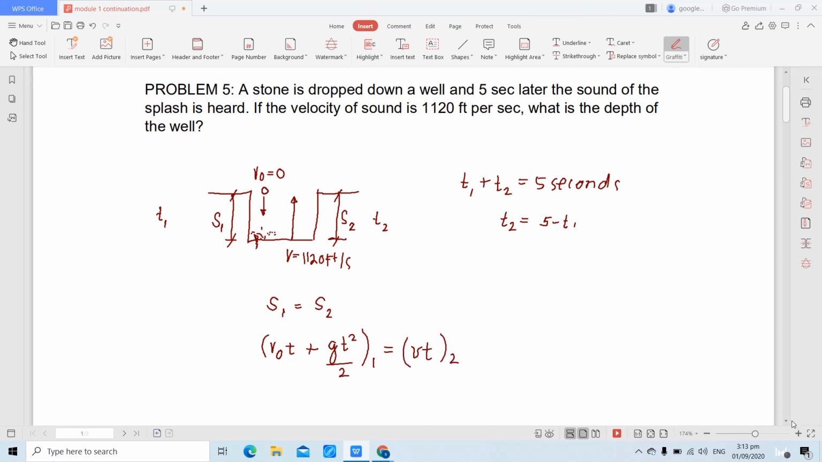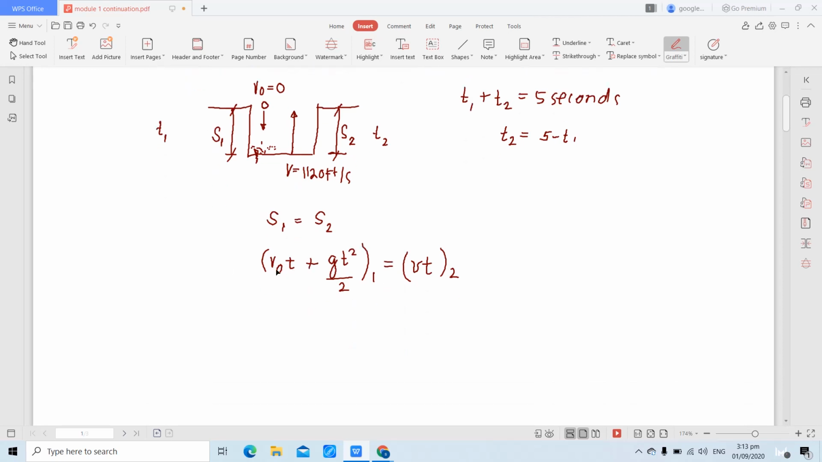So, substituting, first one, ano ba yung initial velocity of the stone? That is equivalent to 0. G, anong gagamitin natin value of G? Yung velocity ni sound, naka-feet per second, therefore G is 32.2 feet per second squared, multiplied by the time of this stone, so that is T1 squared over 2, equivalent to velocity of the sound, 1,120 feet per second, multiplied by the time of sound, which is equivalent to 5 minus T1.